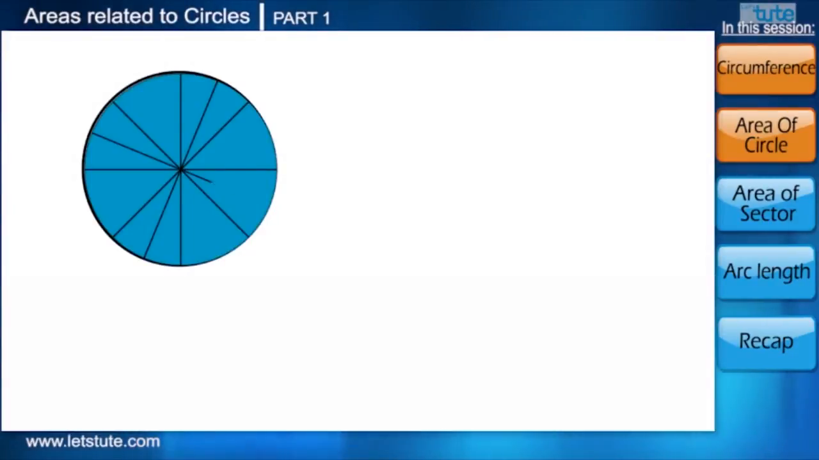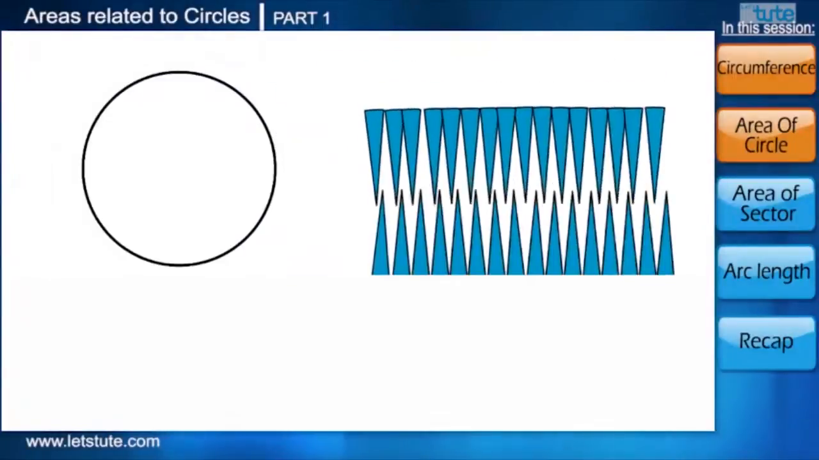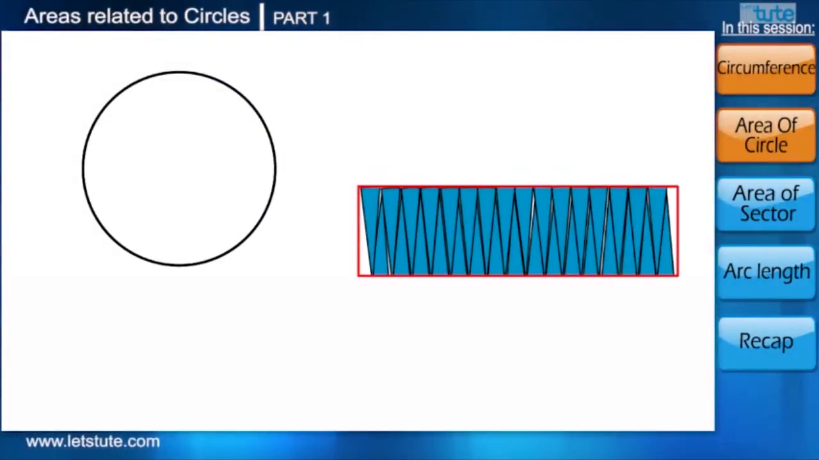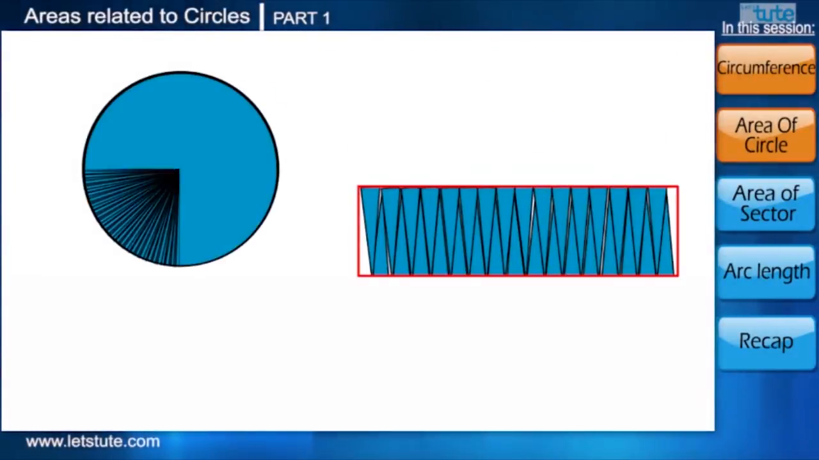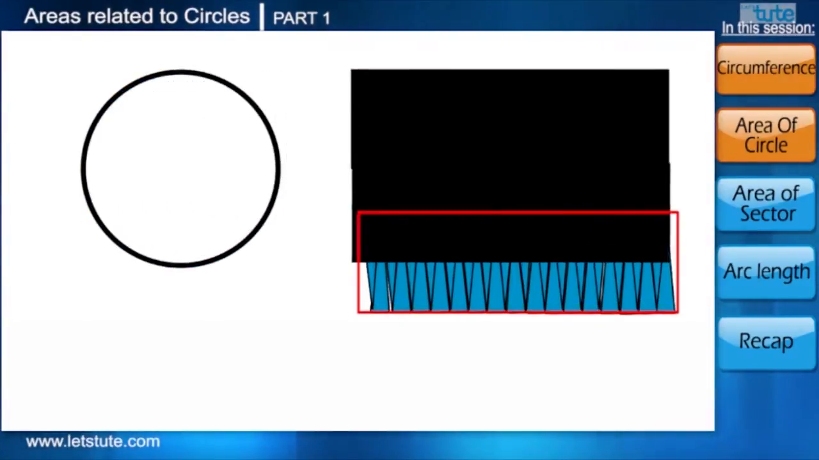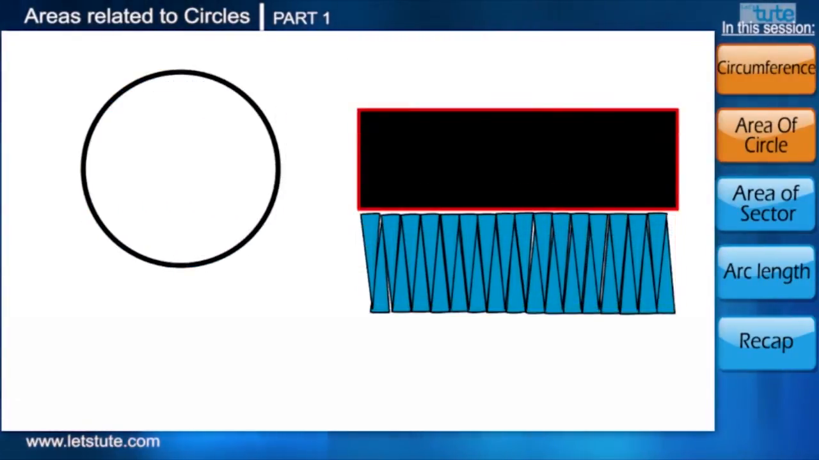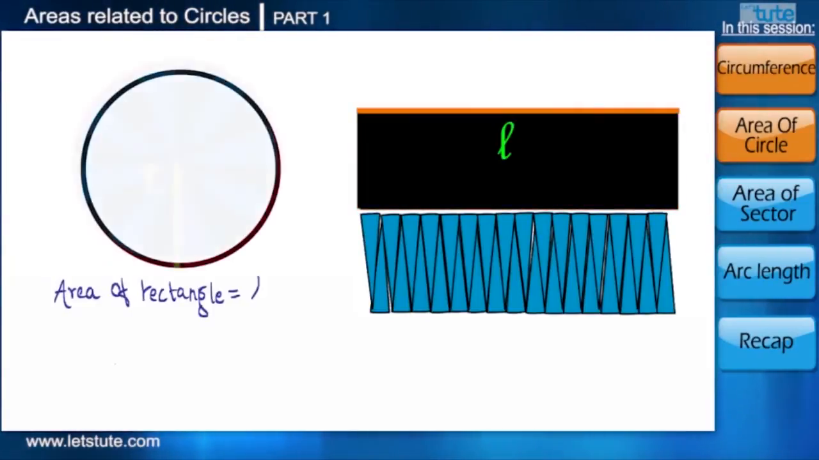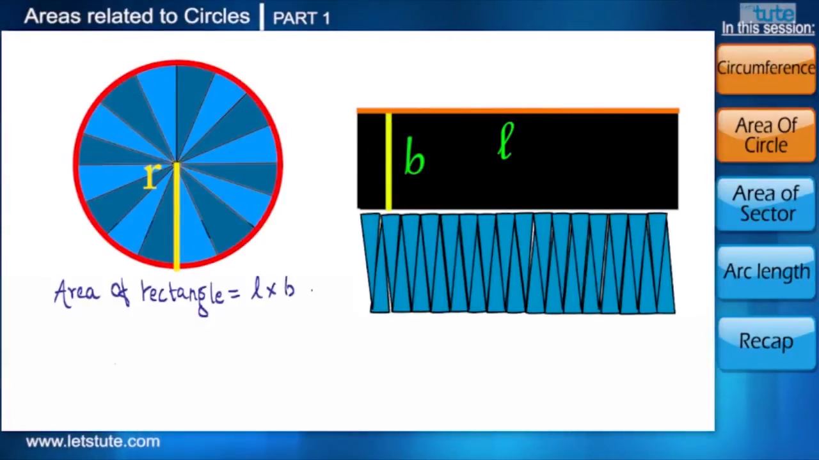Let's divide the stage into various sectors. These sectors look like small triangles, and if we rearrange them, we get a shape somewhat like a rectangle. The smaller the sectors, the more the arrangement will look like a rectangle. We know the area of a rectangle is length multiplied by breadth. It is visible that the breadth of the rectangle is the radius of the circle whose area we need to calculate.